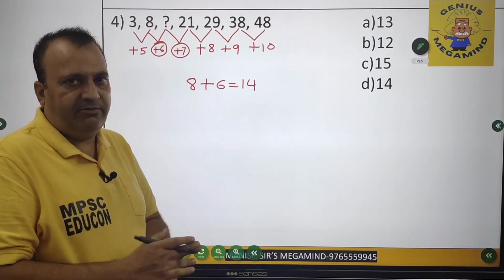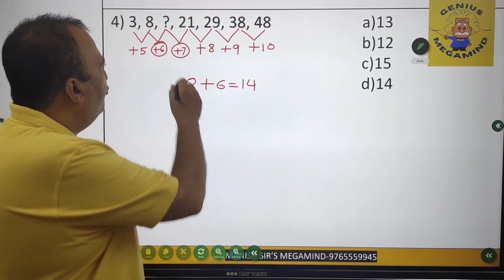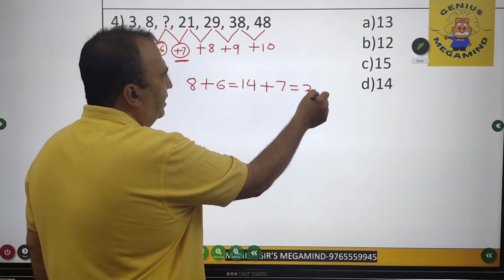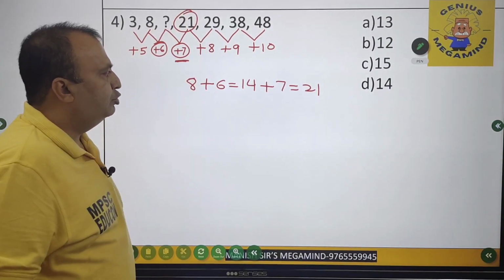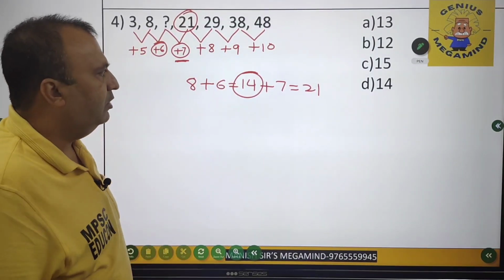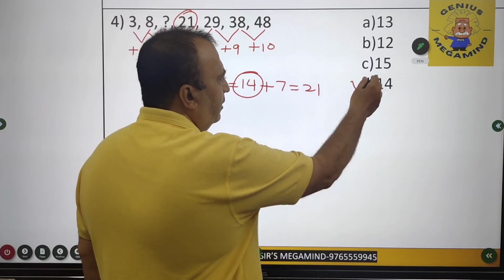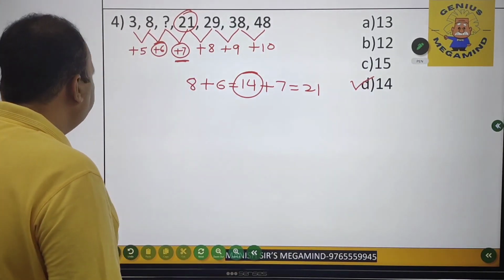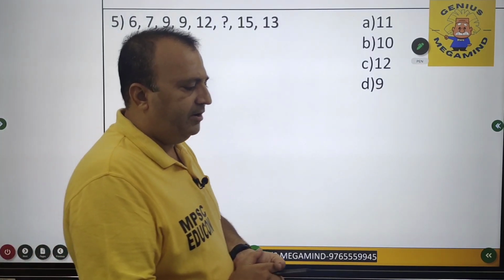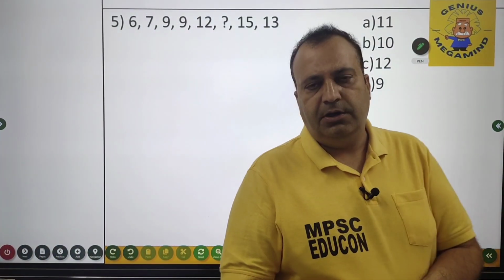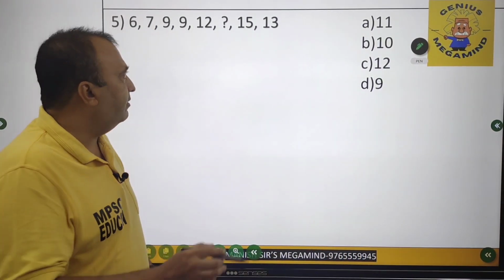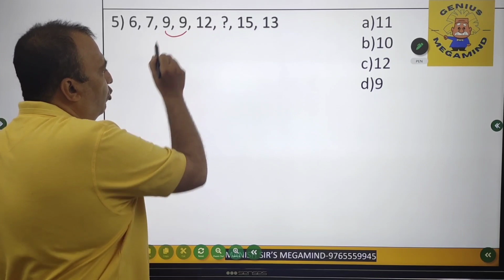Now how do I check whether my answer is right or wrong? So 14 plus 7, my friends. 14 plus 7 will come out to be 21, which is the next number. So automatically I can ascertain the fact that the answer is what? 14. That is option D as such. Now the fifth question. Now looking at the fifth question, I find a very peculiar situation. Here some numbers are getting repeated. Like you can observe 9 has repeated over here.